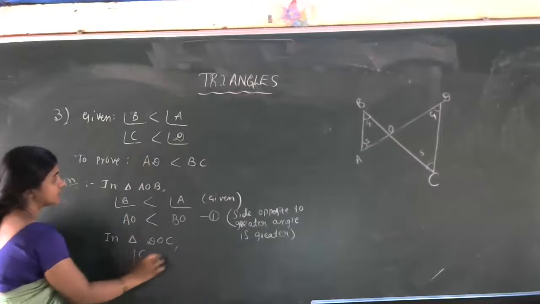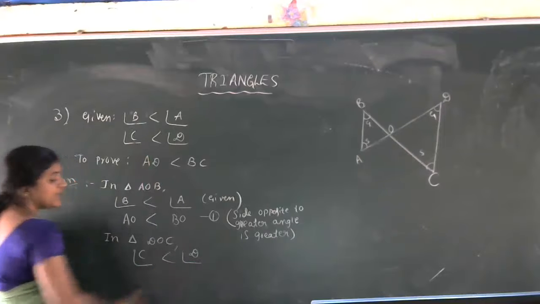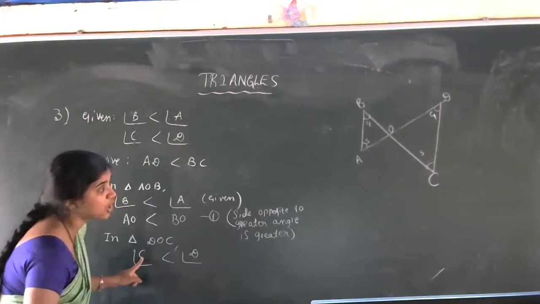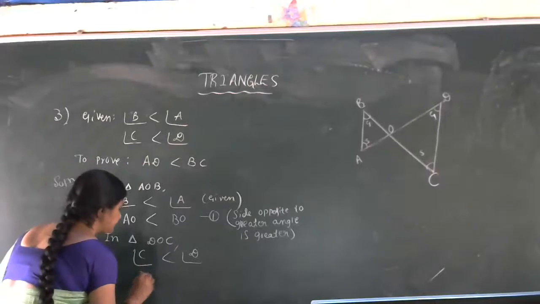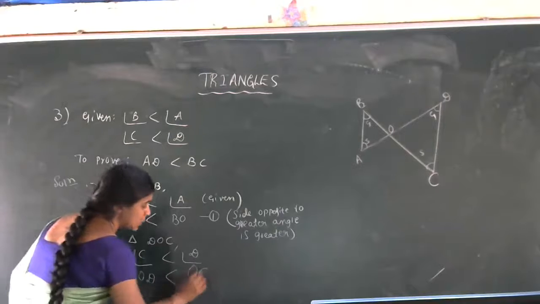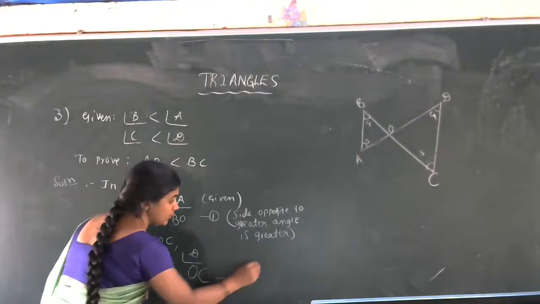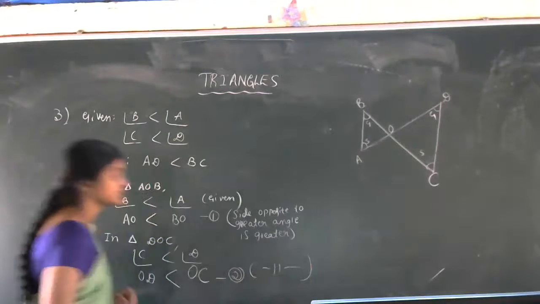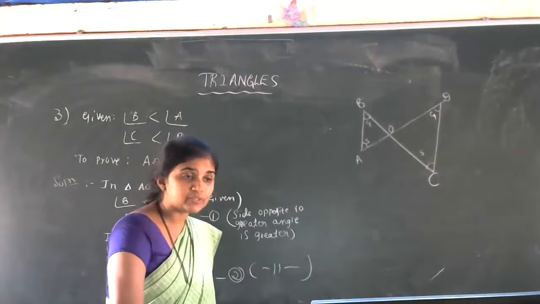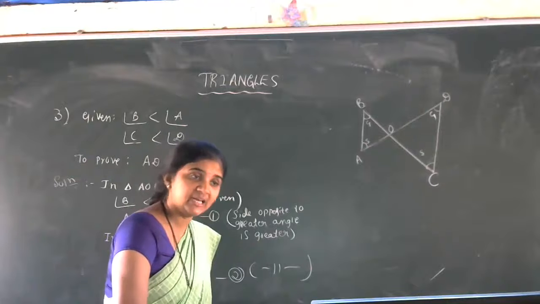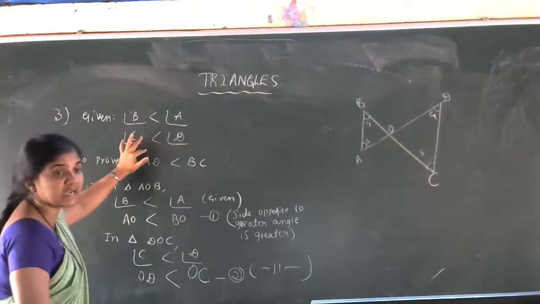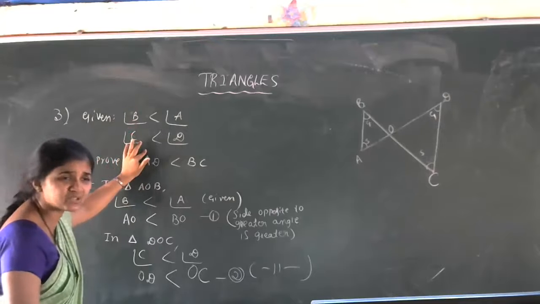Angle C less than angle D. Now for angle C, the opposite side is OD, less than OC, the opposite side for angle D. Call this equation 2. The reason is the same: side opposite to greater angle is greater, or longer. Is that clear? We got equations 1 and 2 from the given data. Very simple, no students?